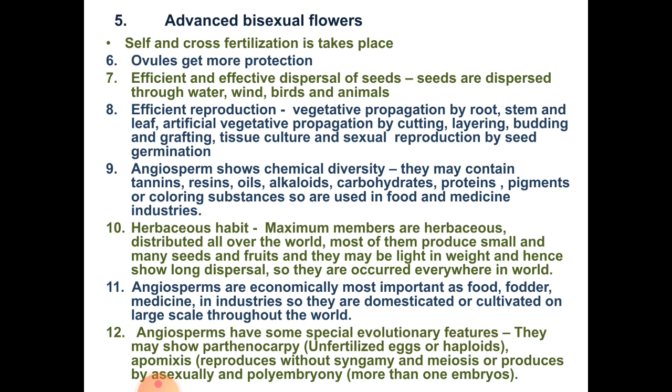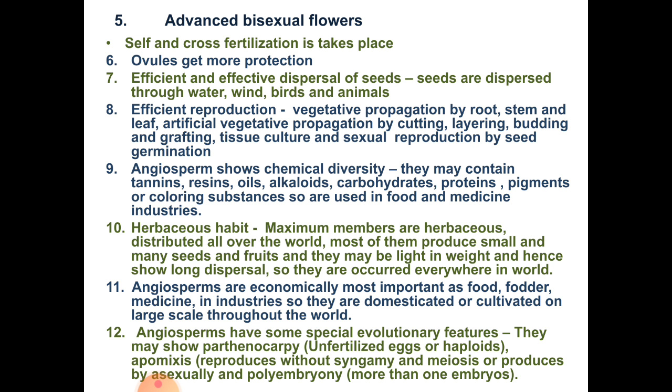Then the next point is it shows efficient reproduction. All types of reproduction are present in angiosperms. It shows vegetative reproduction, that is asexual reproduction, natural vegetative propagation by root, stem and leaf, and it also shows artificial vegetative propagation by cutting, layering, budding and grafting. Then tissue culture is also possible in angiosperms, and sexual reproduction takes place by seed germination.